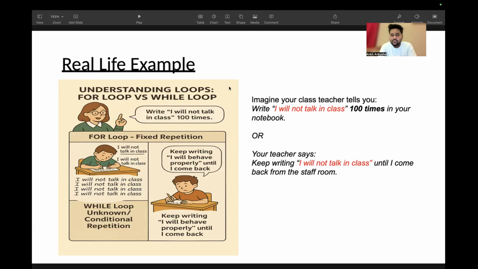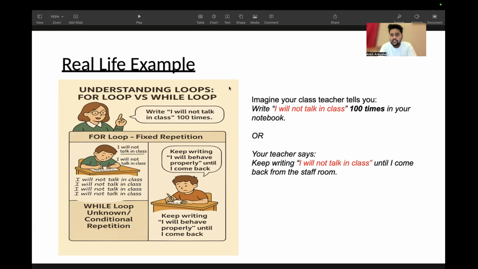So in a for loop, you have a predefined number up to which you have to loop through, and in a while loop, you actually don't know how many times you have to loop through to get your answer.